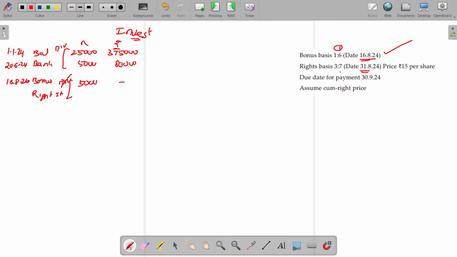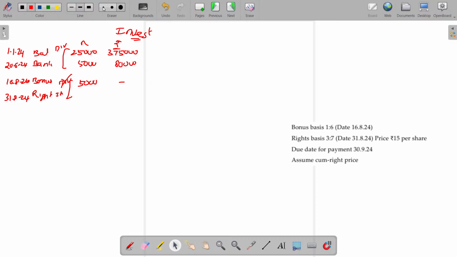And the right share is also there, on 31st August 24. 3 for every 7 shares. And then the payment date being 39. Currently how many shares do we have? 25 plus 5 plus 5.